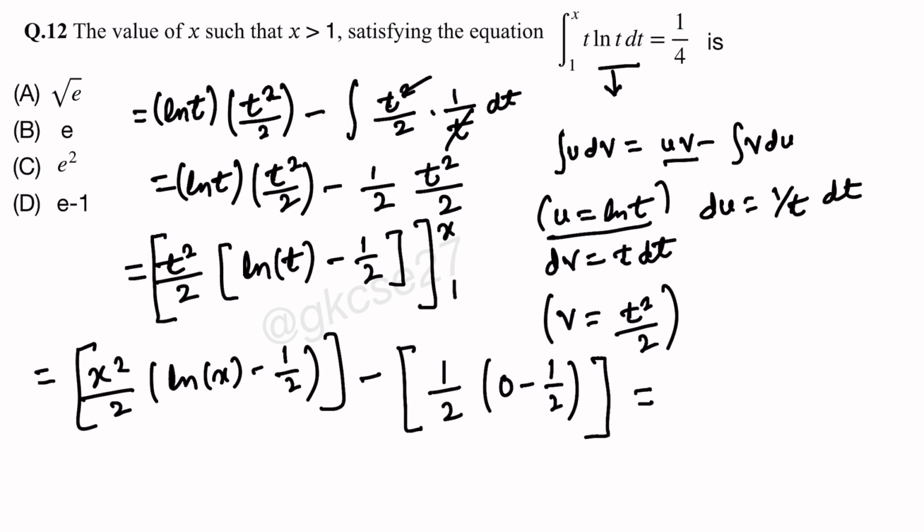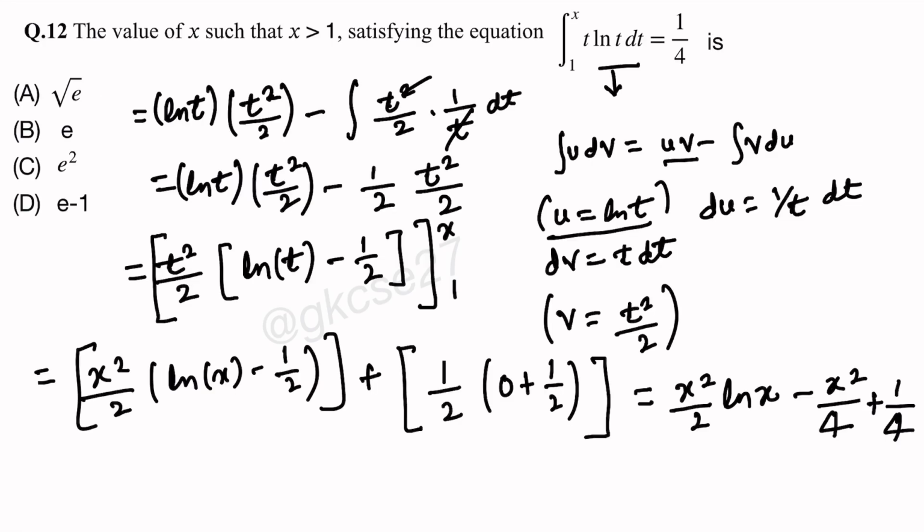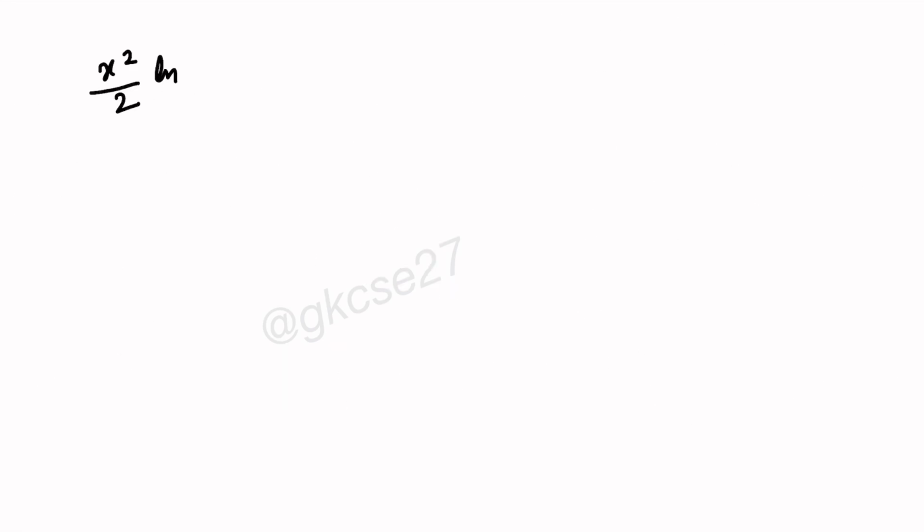Okay, just solve. x square by 2 ln x minus x square by 4, this one multiplied, and this will be plus 1 by 4. It will be minus minus plus. Okay, now this is equal to 1 by 4, so I have to equate x square by 2 ln x minus x square by 4 plus 1 by 4, and according to the question this will be equal to 1 by 4.